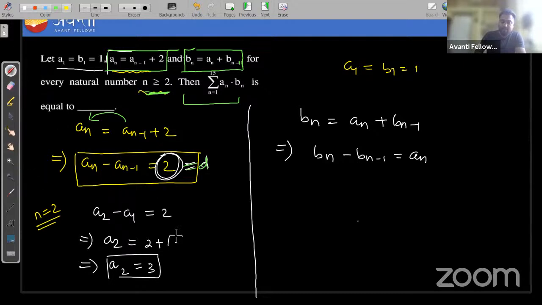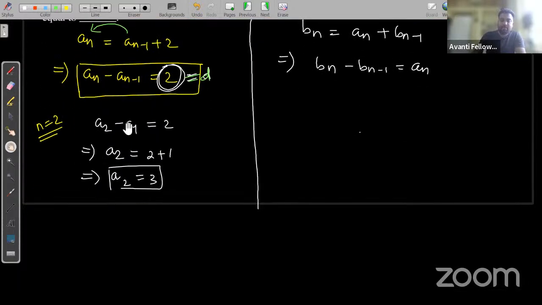Clear now, JNB Jalgaon? Clear? Write in the chat box.